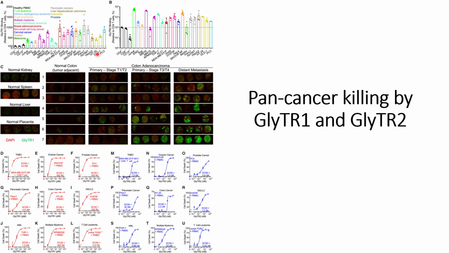For GlyTR1, we can see that their specificity compared to the control is high in almost all the different cancer cells that they have tested. And similarly for GlyTR2 binding, we can see the binding efficiencies for most of the cancer cells are higher.